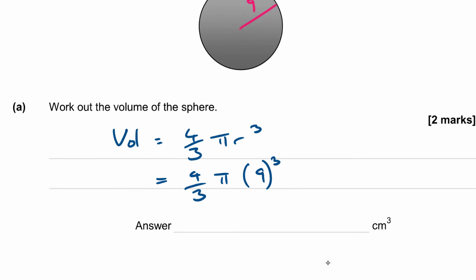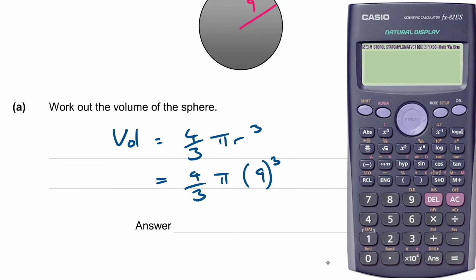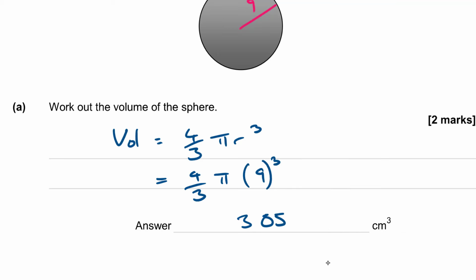It's a matter of really typing that into the calculator. So 4 divided by 3 times pi times 9 to the power of 3. I make that 3,053 and change. So I'm going to round off to the nearest whole unit, which would be 3,054 then, wouldn't it?